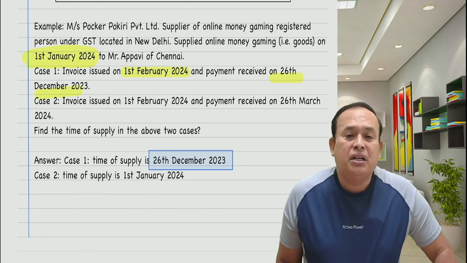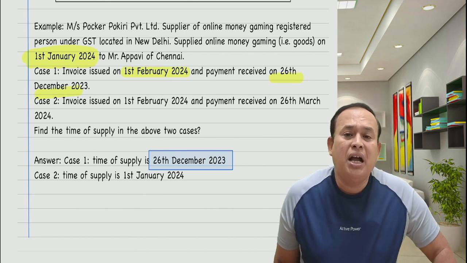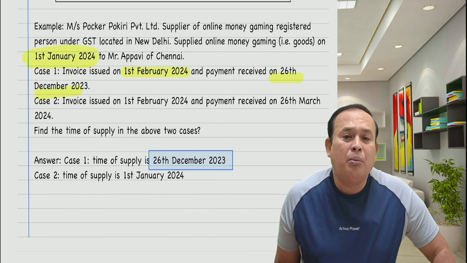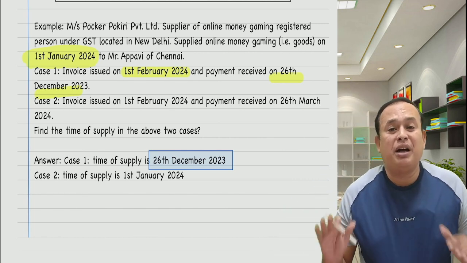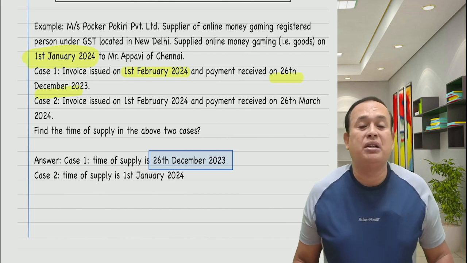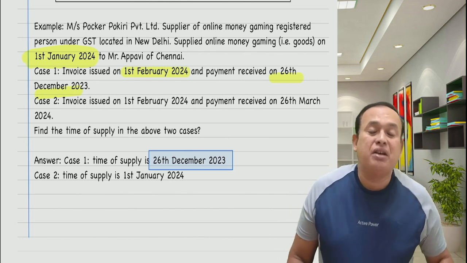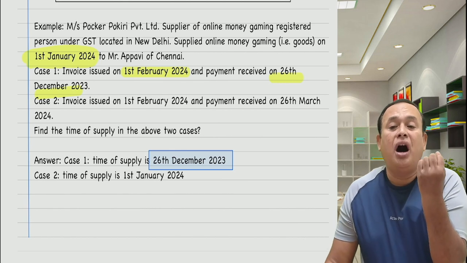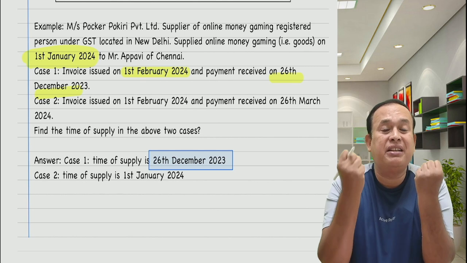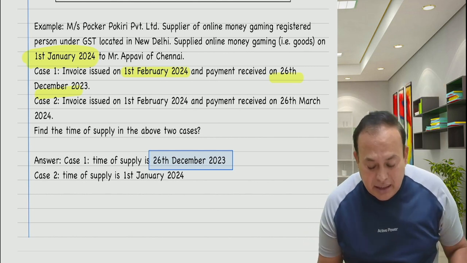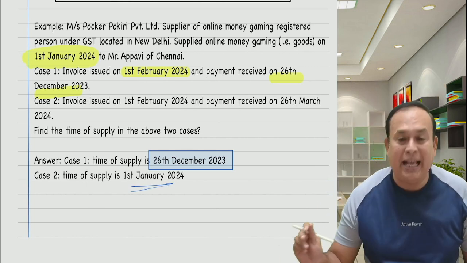The second case, invoice issued on 1st February and payment received on 26th March 2024. That means the invoice here also was not issued in accordance with section 31(1). In that case, the last date to issue the invoice is 1st of January 2024, or the payment received 26th of March 2024, whichever is earlier. 1st of January 2024 is earlier. That is the time of supply in the second case.